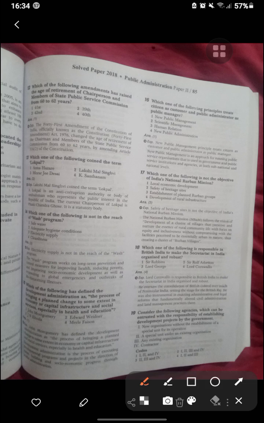Now, which of the following amendments has raised the age of retirement of the Chairperson of the State Public Service Commission? That was the 41st Amendment. It was 1976. The age was raised from 60 to 62 years by amending Article 316. Okay. Which one of the following coined the term Lokpal? That was Lakshman Singh.